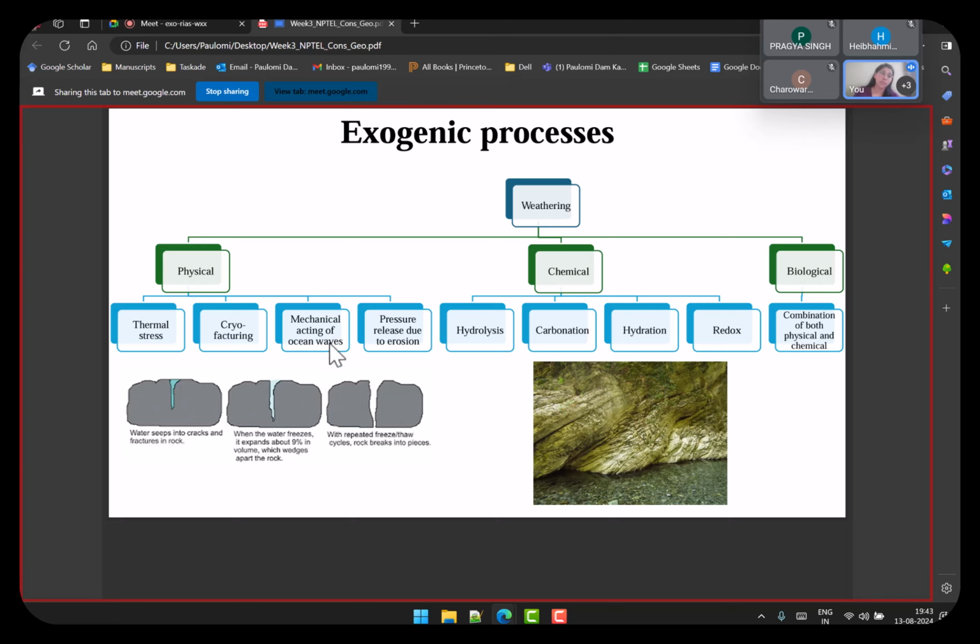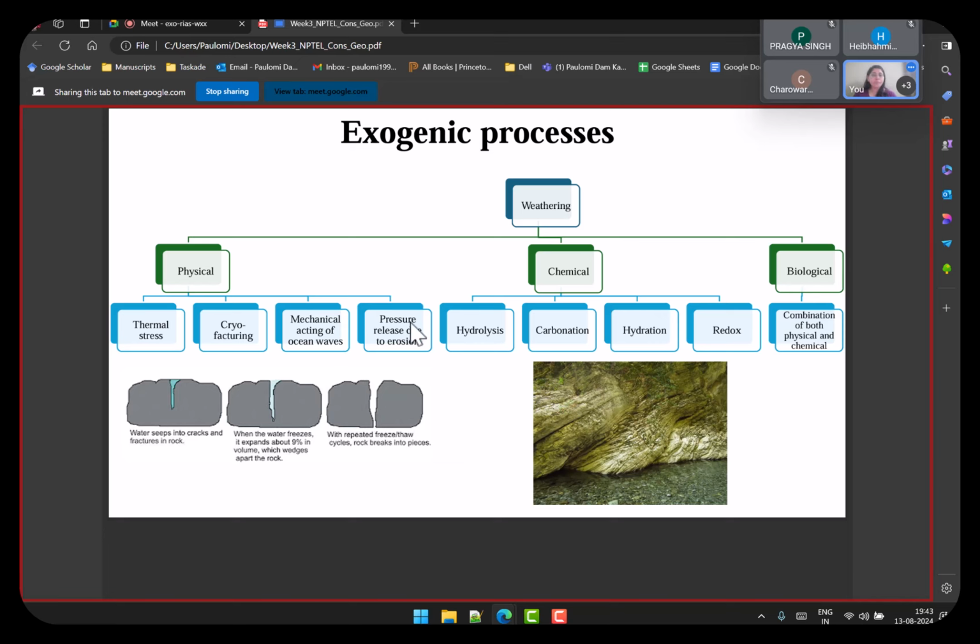If you can remember, cliff formation is because of waves. So waves come and strike the surface of the landform, and then they lead to some of these stones and rocks breaking away. So that's also a form of weathering.